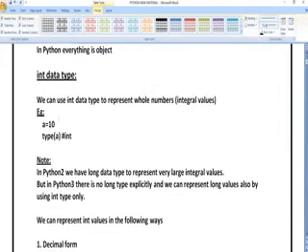So you can see I have defined a is equal to 10. I want to know what type of variable a is, so that is why I have written type of a. What is the type of the variable? It is an integer variable, so I got an output called int.